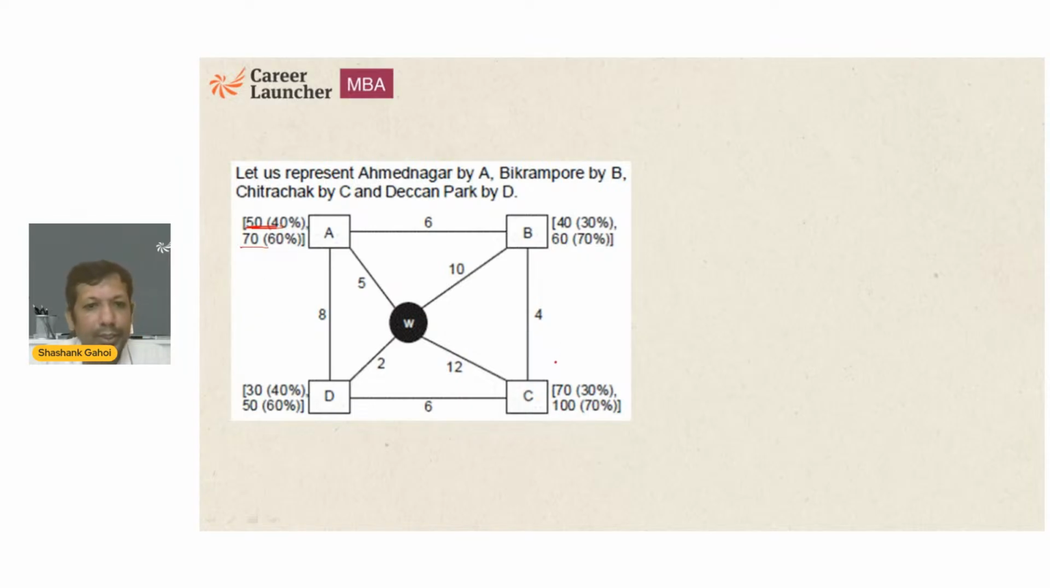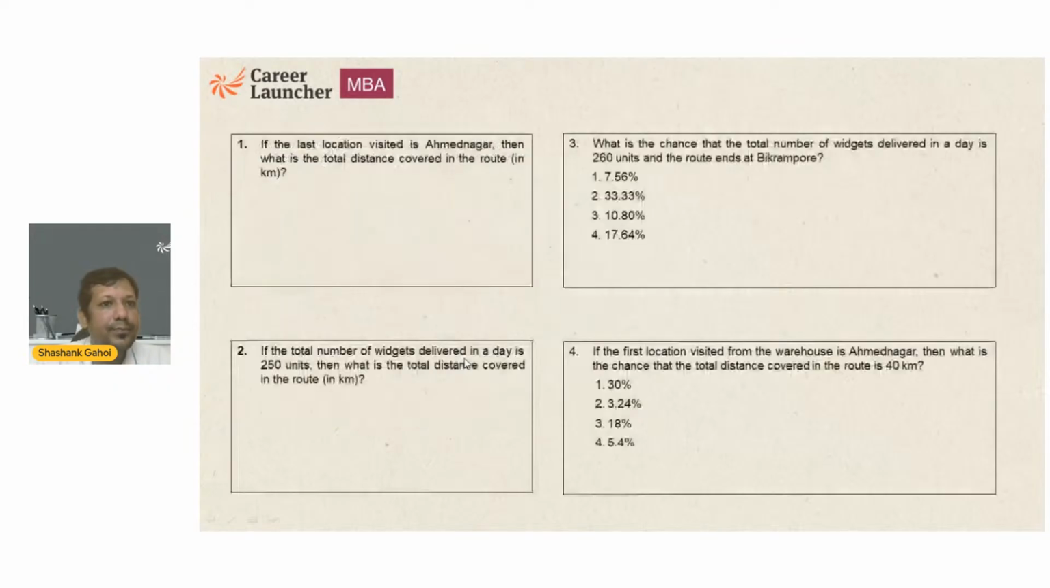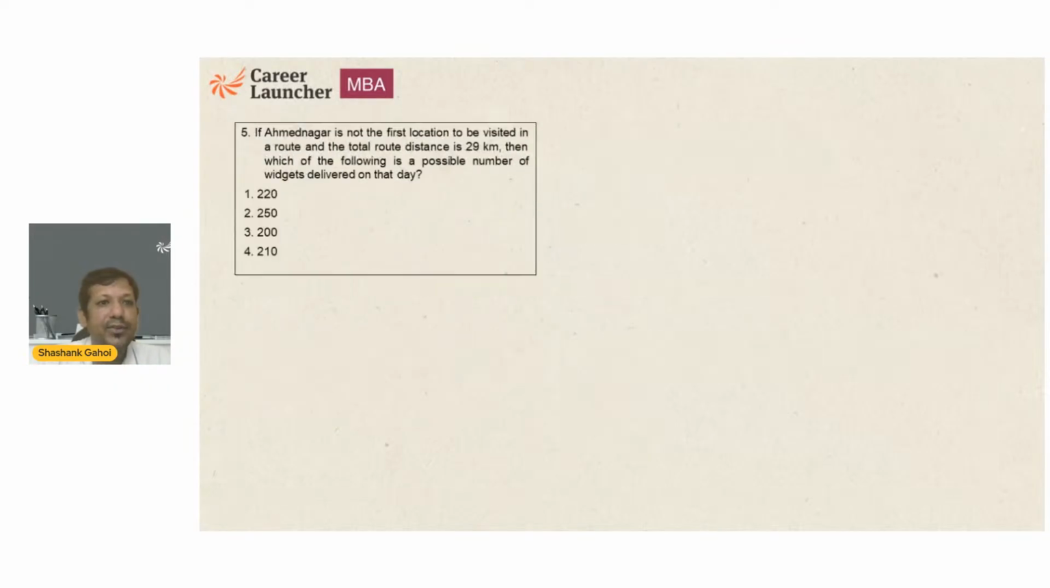50. Okay. So if this is 50, now I need to minimize the path. Even if I pick 100 or 70, both values are greater than 60. 100 and 70, both values are greater than 50. So it means he must go to C first. So he is going to go to C first. What is the distance? 12. Okay. Then what is the question saying? Then what is the total distance covered in route?